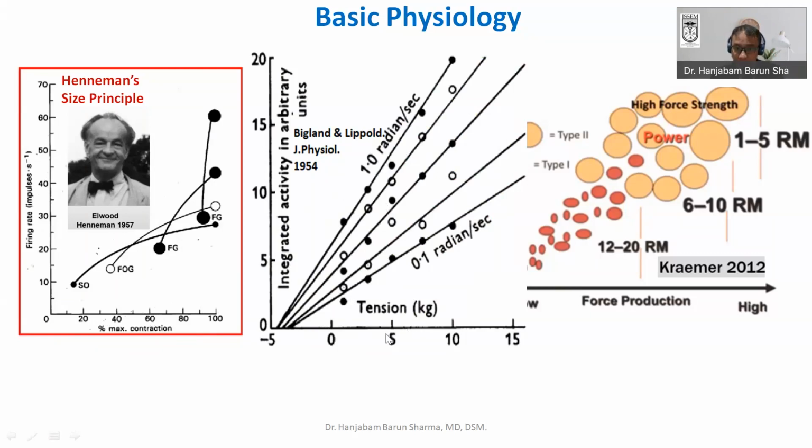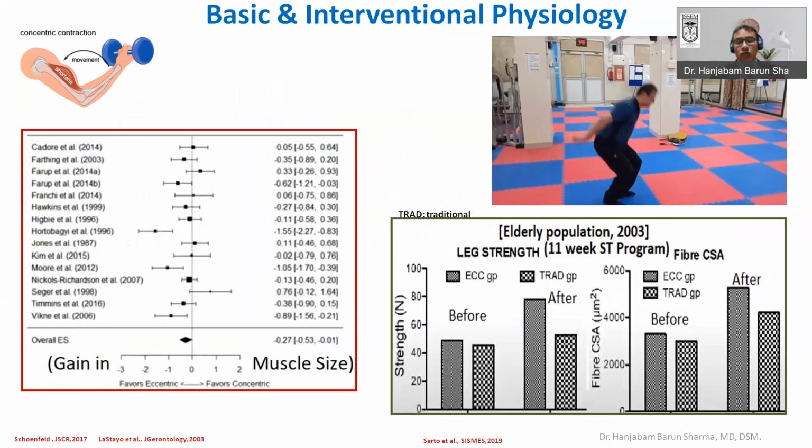But if you keep the same tension, for example here you can see at 5 kg, as you increase the speed of contraction, your recruitment will increase. So recruitment depends not only on the force, but also on the velocity of contraction, that is radians per second or angular velocity. These are the basic things you have to understand.